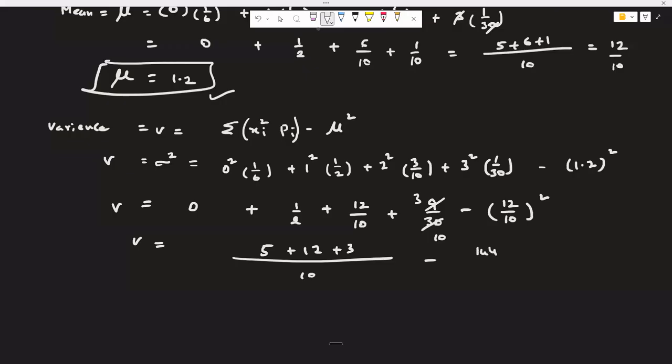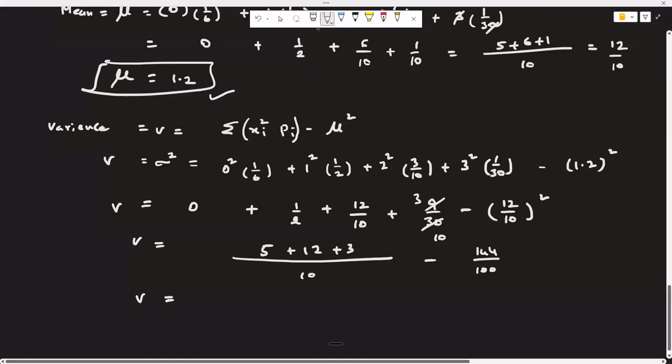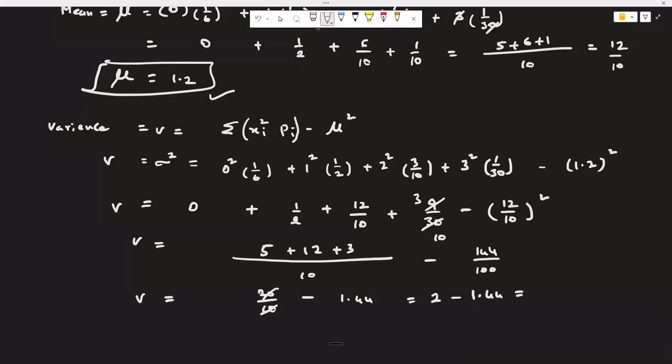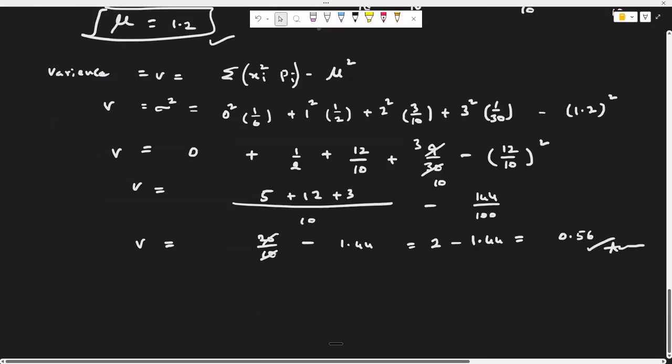Minus 12 square is 144 by 100. So V is equal to 20 out of 10 minus 1.44, and this is of course 2 minus 1.44, which is 0.56. This is the variance of the problem, the answer.